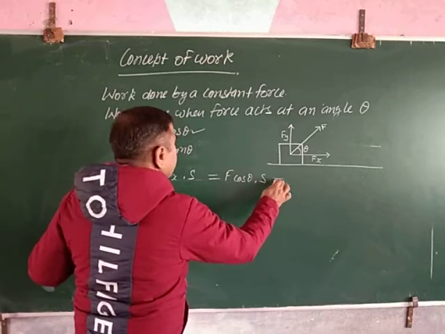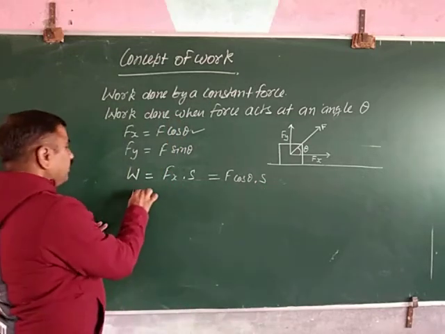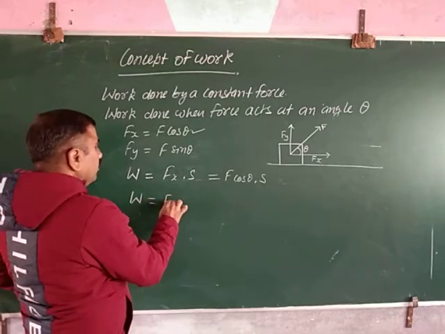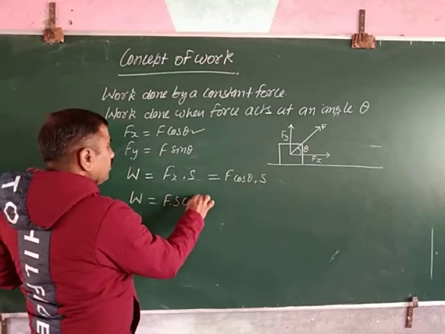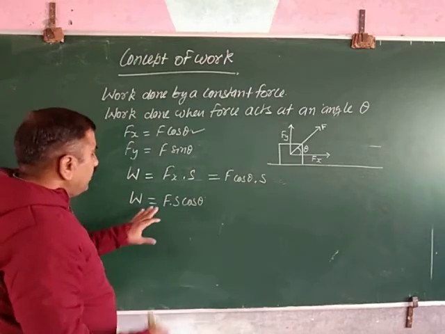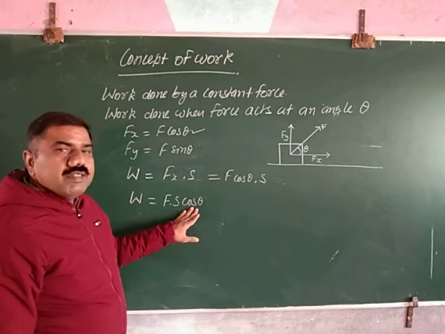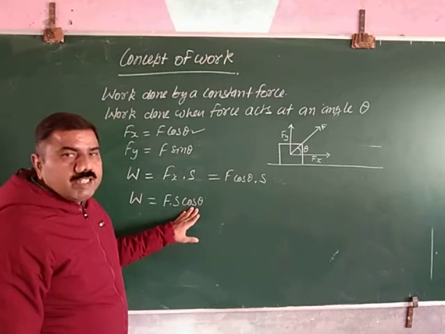Then the equation for work done will become W equal to Fs cos theta, where F is the force, s is the displacement and theta is the angle between force and displacement.